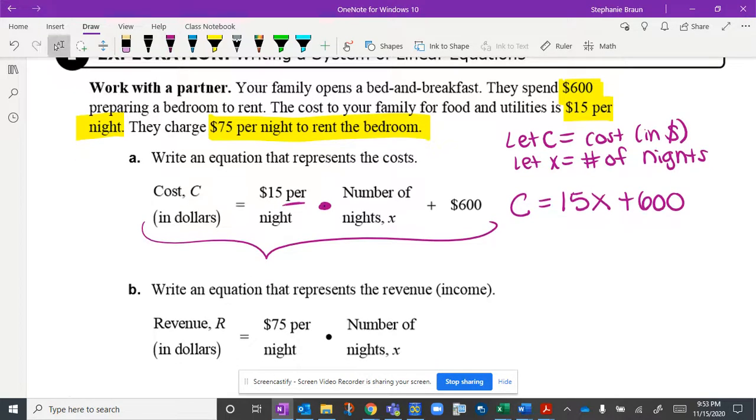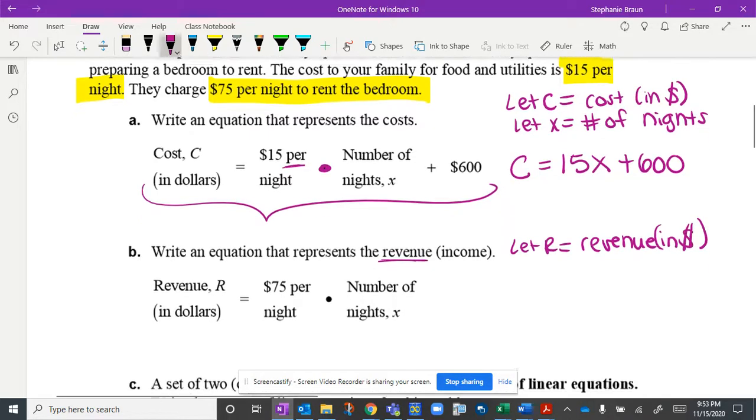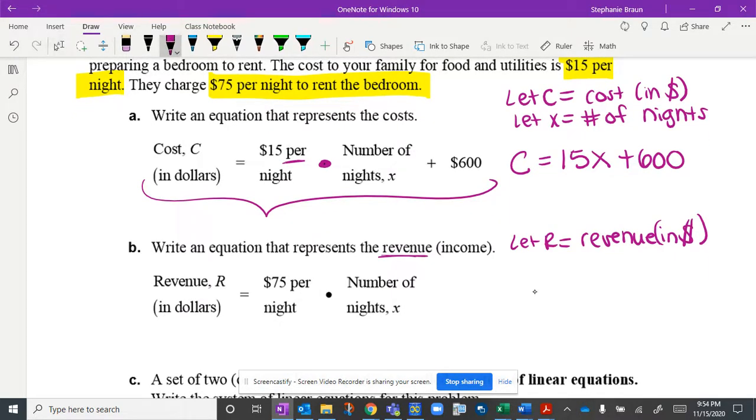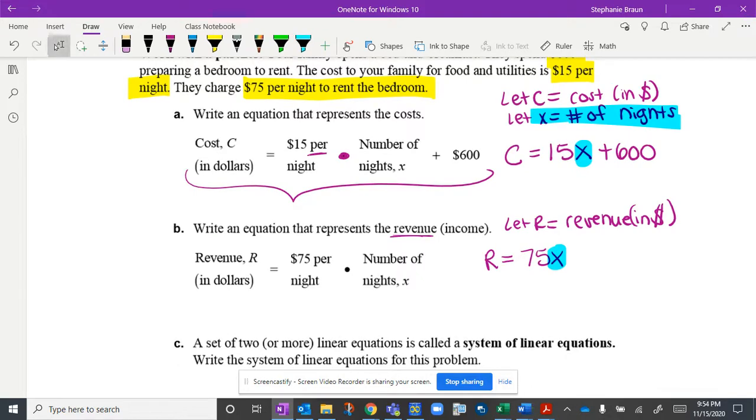Now we move into B, which is going to talk about the revenue. Revenue is like income. So A is talking about how much it's costing them to run it, and B is talking about basically their income, how much they're getting for everything. And in here we have a new variable. You can see they have let R equal revenue in dollars. So again, they've structured this for you already. So we have this equation R equals, and then again, that was $75 per night. So that's going to be multiplied by the number of nights. And notice that the number of nights hasn't changed. That's the same thing in each of these problems. So we've got our two equations there.